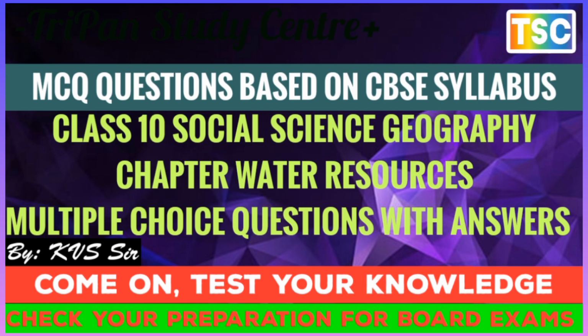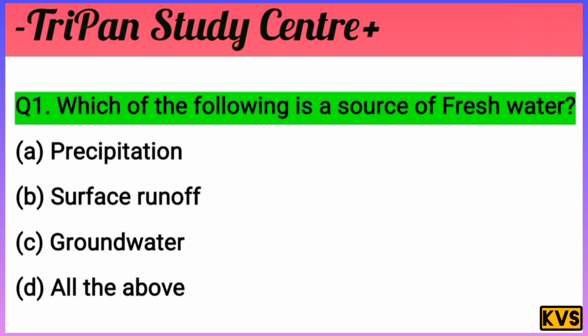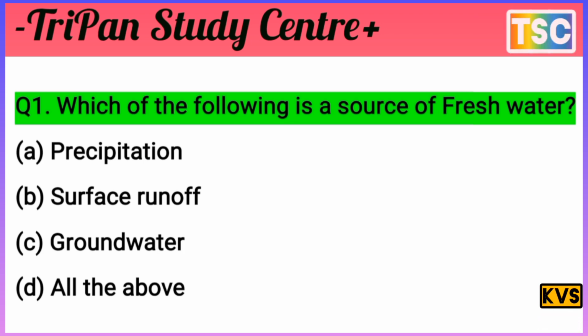You know that this MCQ question arrives here. Which of the following is a source of fresh water? The question is clear. Which of the following is a source of fresh water? A. Precipitation, B. Surface runoff, C. Groundwater, D. All of the above. This is very important.